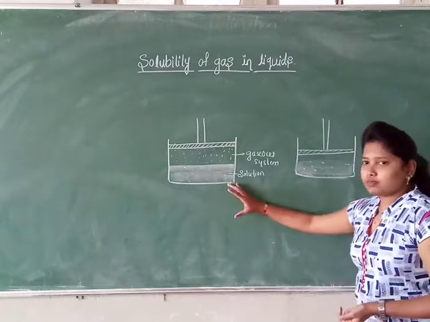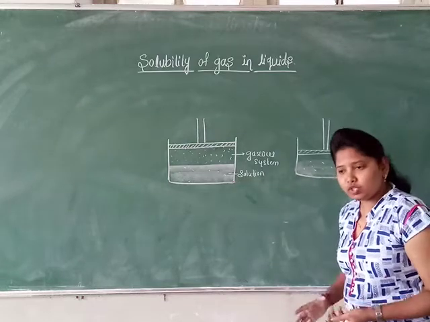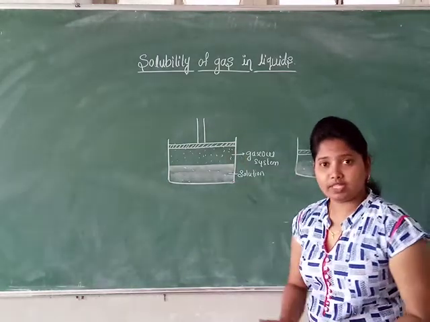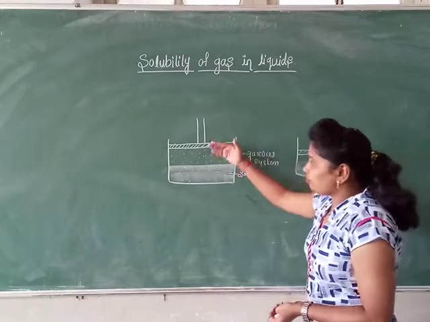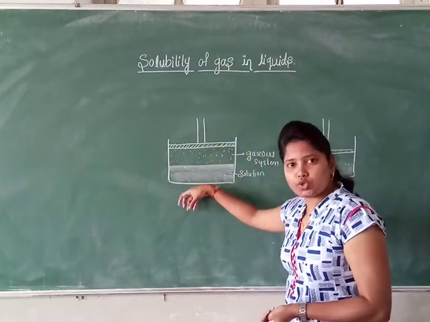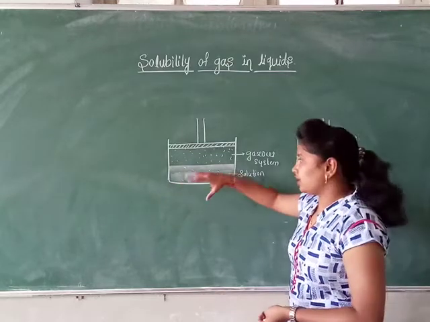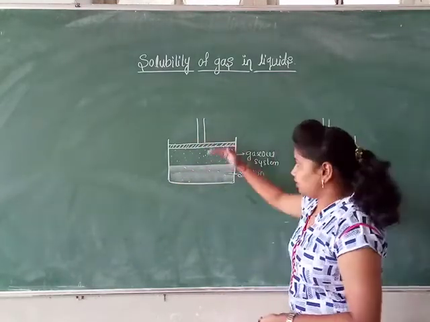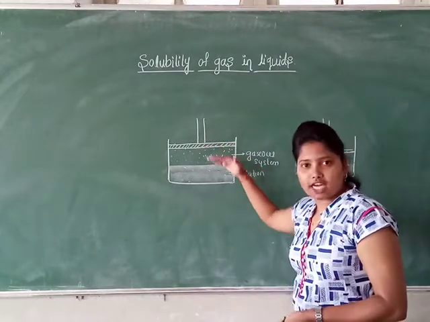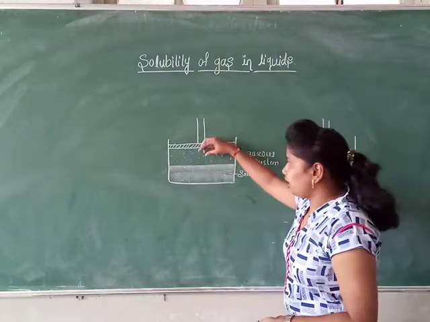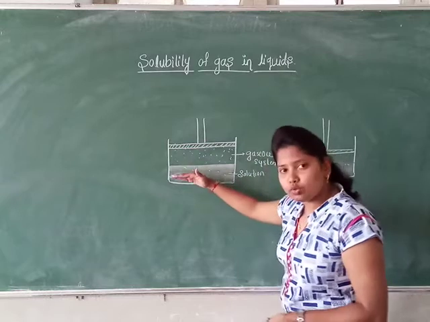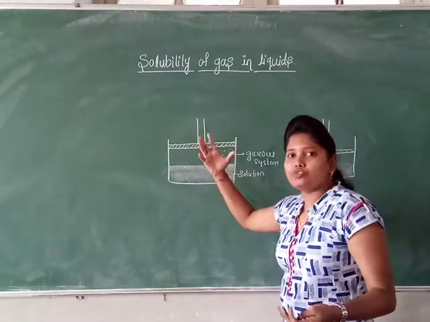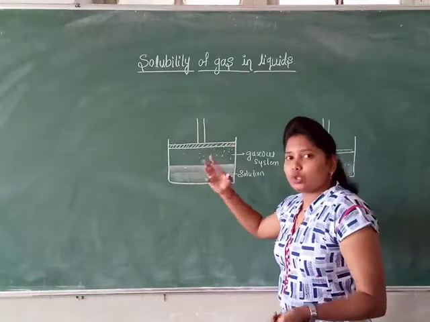Consider this system to be in a dynamic equilibrium. It means that the rate of the gaseous particles entering into the solution is equal to the rate of the gaseous particles leaving the solution. This system is in dynamic equilibrium means the rate of the gaseous particles entering into the solution is equal to the rate of gaseous particles leaving the solution.